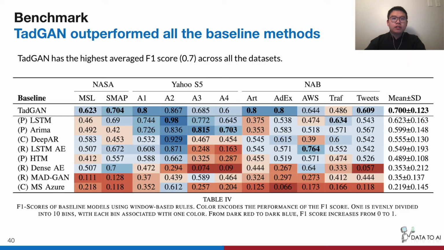The table below shows the benchmarking results. The methods are ranked based on the average F1 score across all the datasets. It is very clear to observe that TadGAN outperforms all the baseline methods by having the highest average F1 score, which is 0.7.